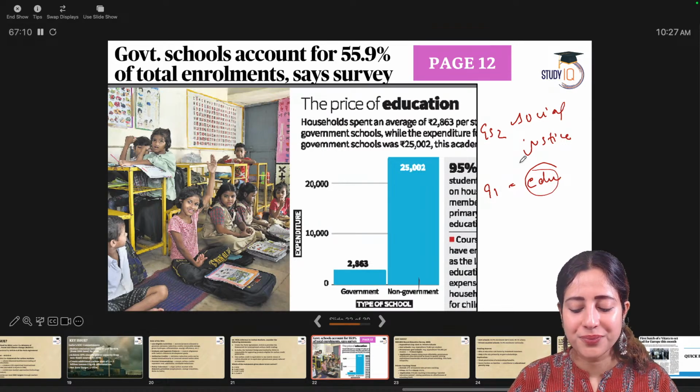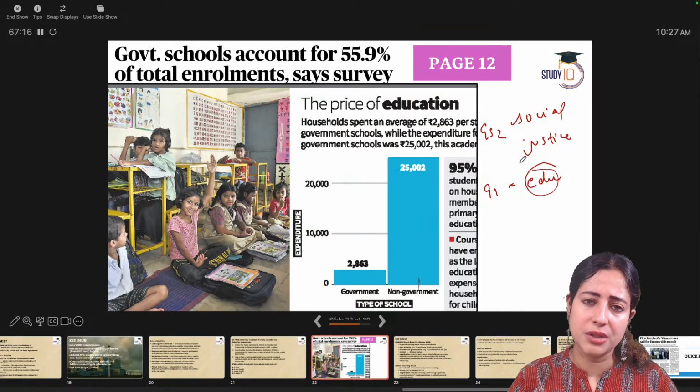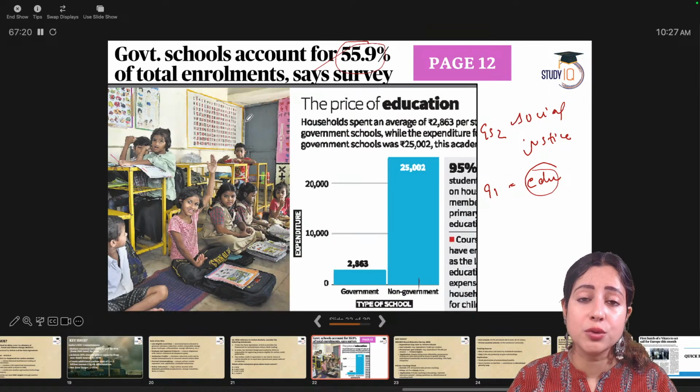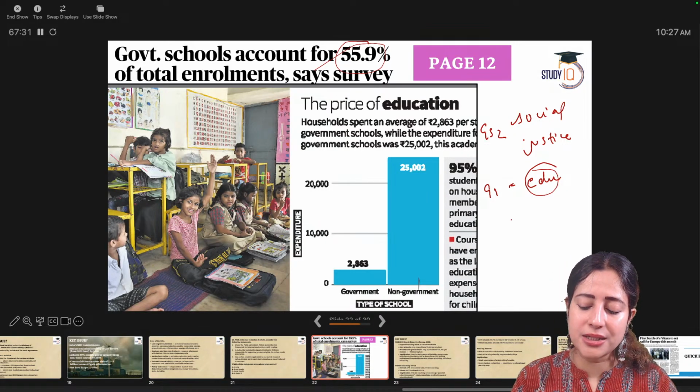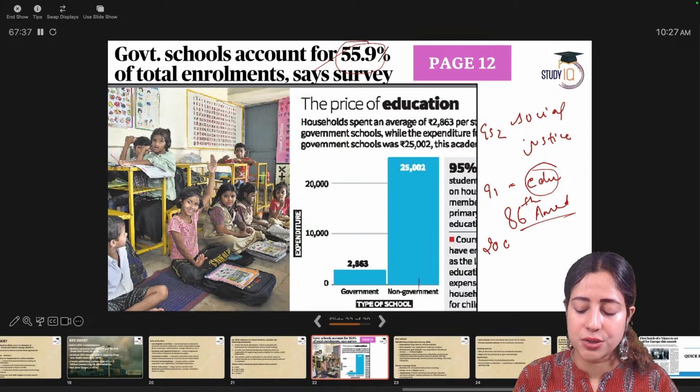Good question. So this article on page 12 is saying government schools in India have a very poor enrollment ratio. Only 55.9% of people are enrolling themselves in government schools. Once again, a major debate between privatization of education versus providing universal access to primary elementary education as envisaged via the 86th Amendment Act to the Indian Constitution back in 2002.